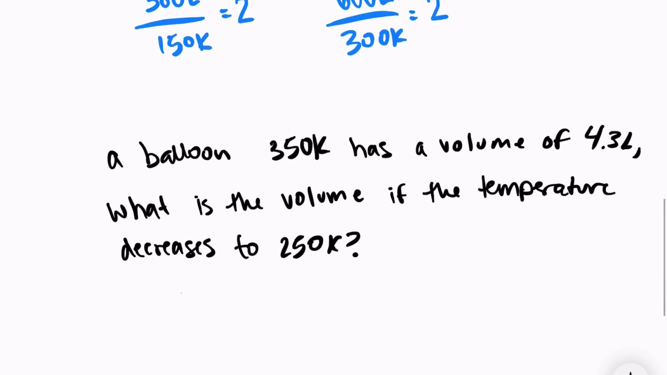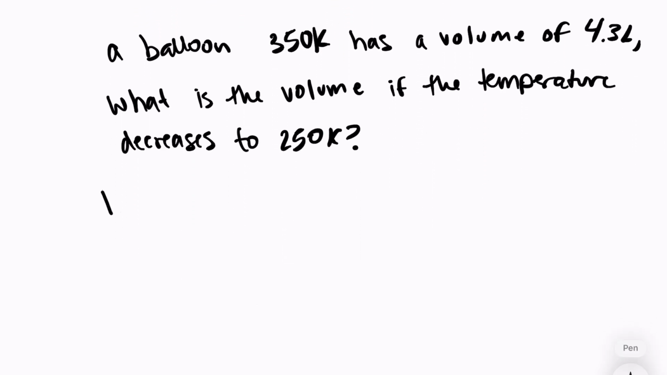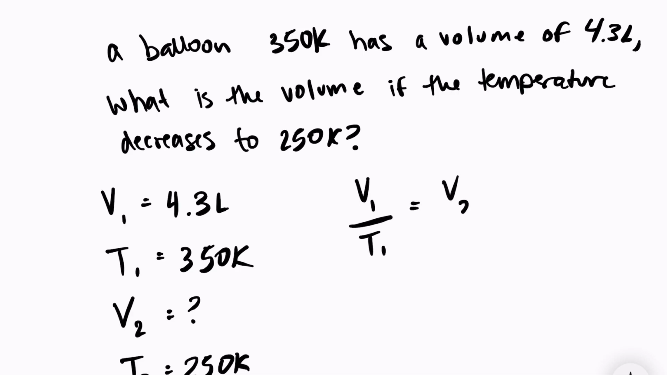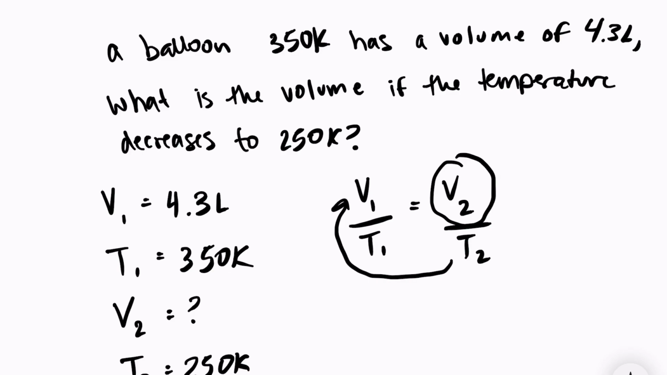So the first step is to write out what we know. We know that V1 is equal to 4.3 liters. T1 is equal to 350 Kelvin. V2 we do not know, and T2 is 250 Kelvin. My formula is V1 over T1 equals V2 over T2. So to get V2 by itself, we're going to multiply our T over to the other side. So my equation should be V2 is equal to V1 times T2 over T1.